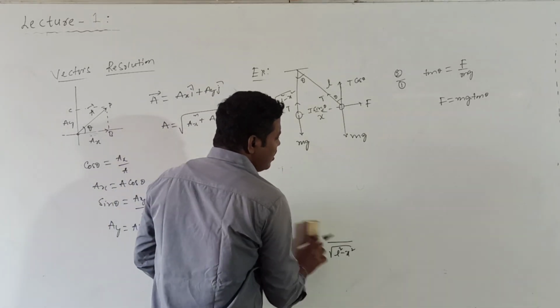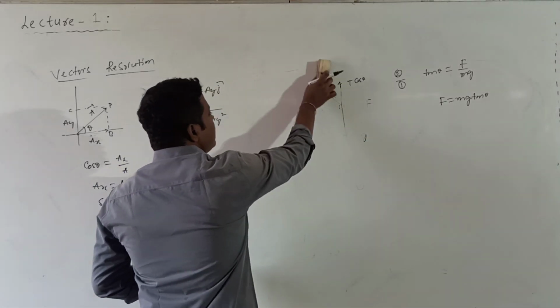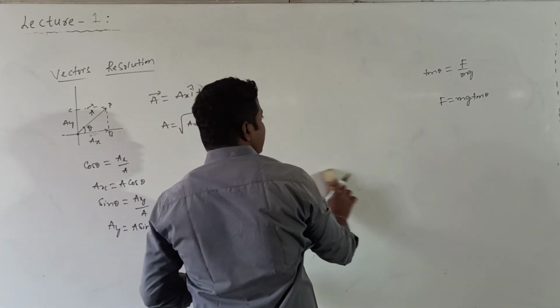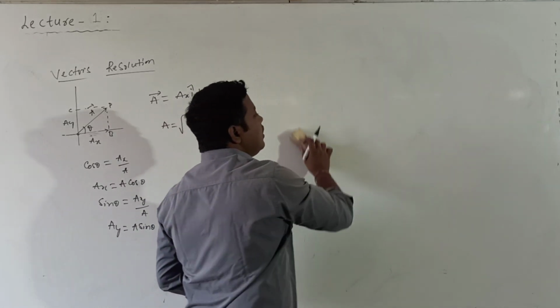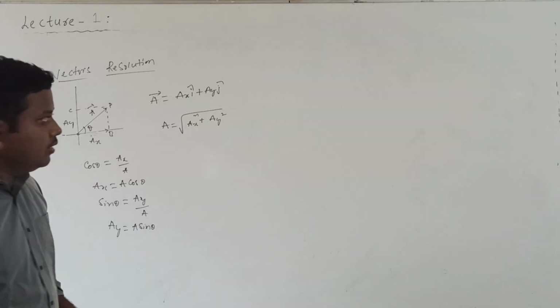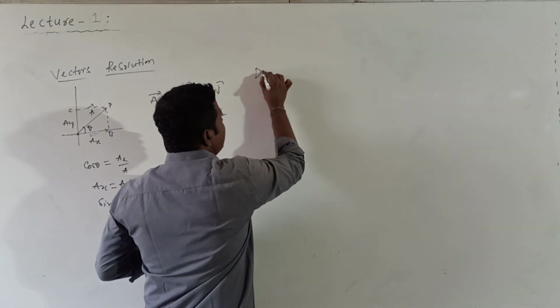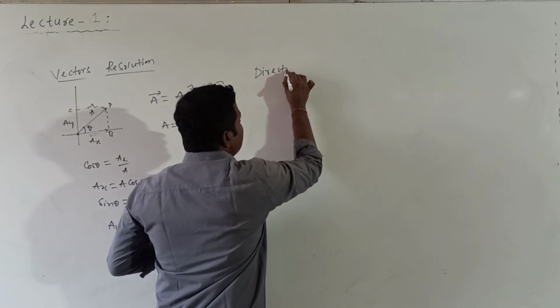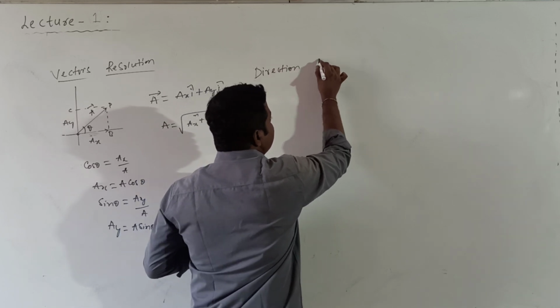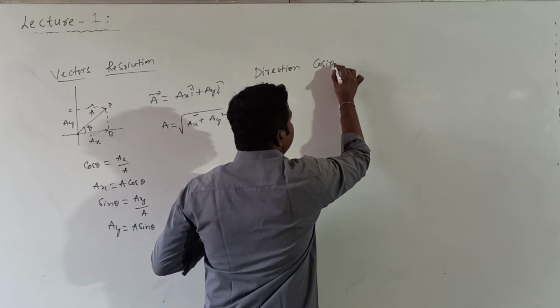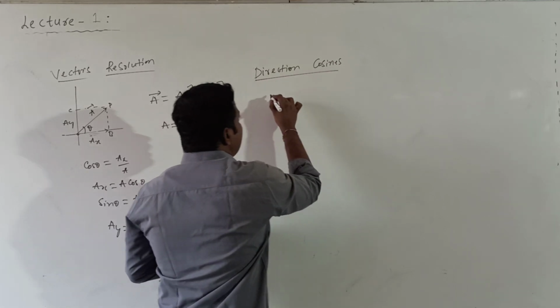Now, what is the meaning of direction cosines? For example, one vector A is given.